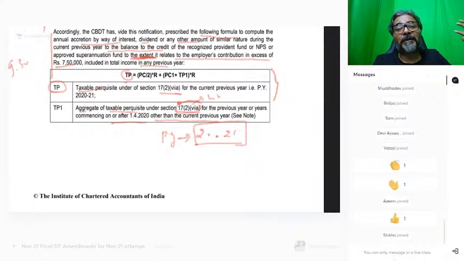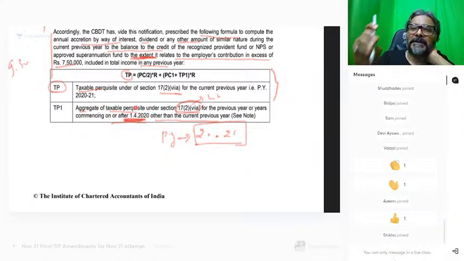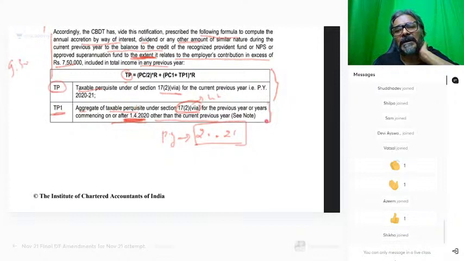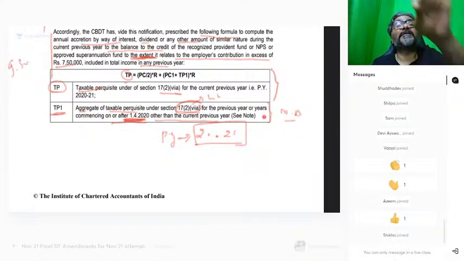Wherein there is a taxable perquisite which would have generated in section 17(2)(vii)(a). अभी तक अगर current previous year हमारा first year, ये current previous year हुआ आपके लिए, जब आप calculate करेंगे in the examination, this becomes your current previous year 2021. So do we have any last particular previous year? And the answer is no. So this happened to be a first year itself, and therefore this TP1, students, is not applicable for previous year 2021 because this is the current previous year.